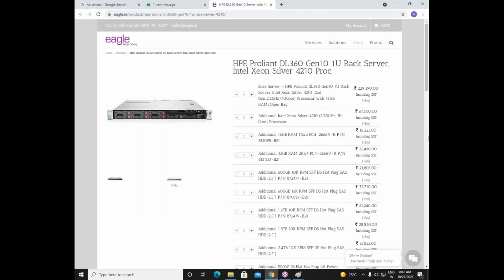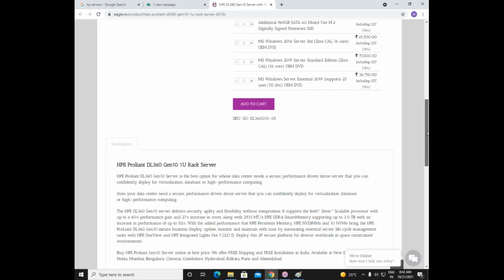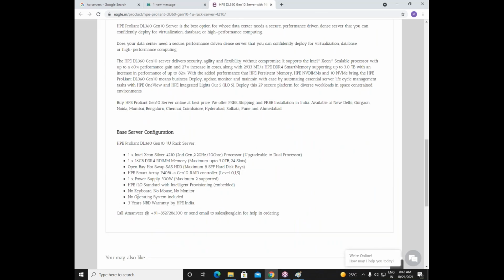Whenever you purchase a server, whenever you see the specification, can you see no operating system included? It means when you purchase a server, you are purchasing a physical server separately. You have to buy the physical server separately, and you have to take the operating system separately. Physical servers are from HP, Dell, IBM, these companies, and the operating system is from Microsoft or Linux. Microsoft and Linux do not manufacture the hardware. They are into software. They just develop their operating systems.